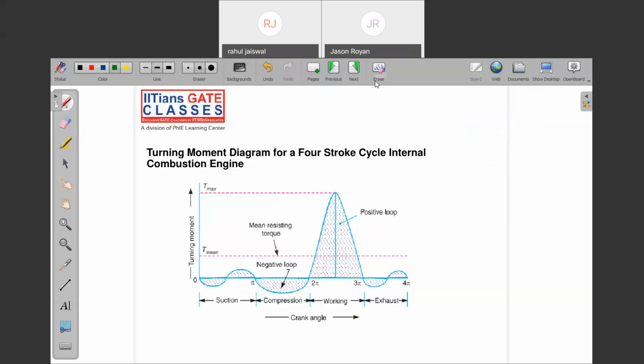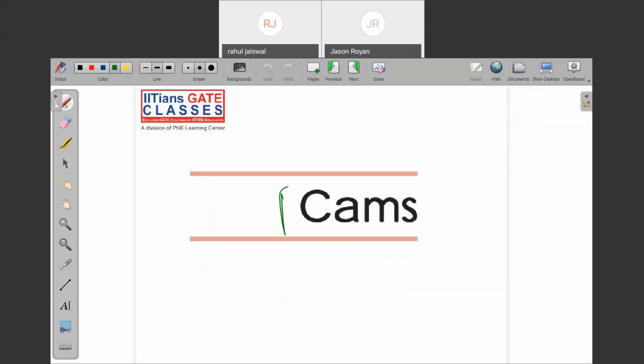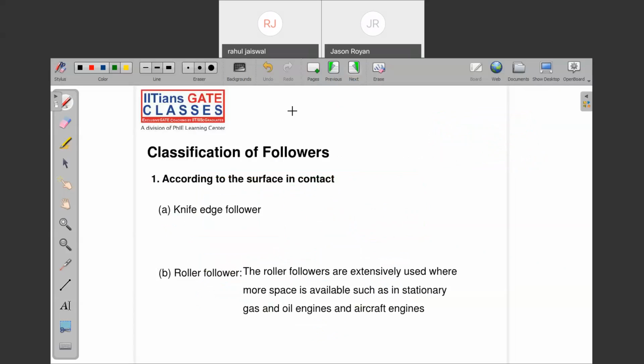Very good. Just note down the last point, cam. So quickly we are going to discuss cam and follower mechanism. For that, note down the classification of follower. We have different classifications of the follower. The first is the knife edge follower, and the second is the roller follower.